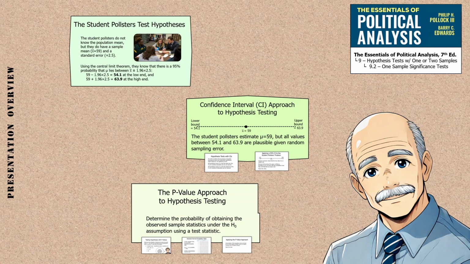All right, let's use the skills and knowledge we've gained so far in this chapter to introduce statistical inference. For this part of the chapter, we're going to assume that we don't know. We are no longer omniscient. We're more like the student pollsters, working in an environment of uncertainty. We have a sample mean of 59 and a standard error of 2.5, and that's all we are working with. The only unrealistic element that remains is that we derive the standard error with knowledge of the population standard deviation. Later, we will strip away that bit of omniscience as well.